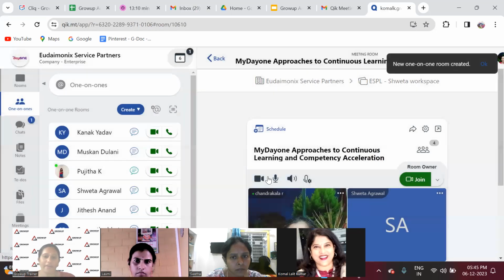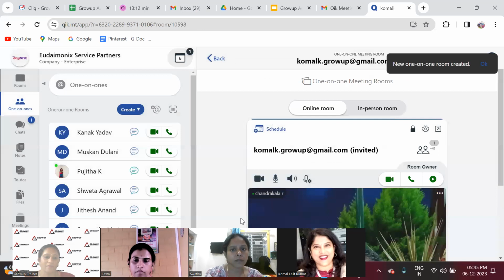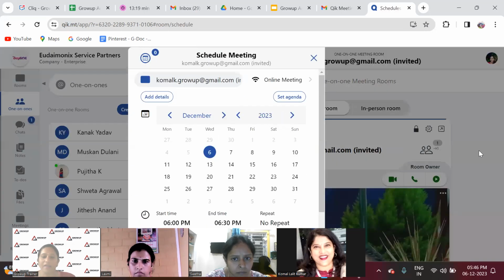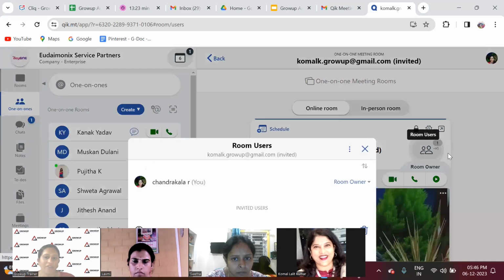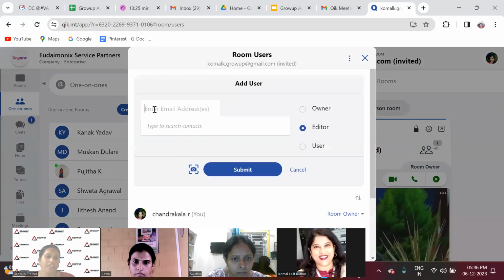I'll click on create. Now I got an intimation, and Komal might have received the intimation too. Now the room is created for Komal with her mail ID. And this shows we can add a number of users as well. Even though it is one-on-one, if we want to add anybody, we can add.